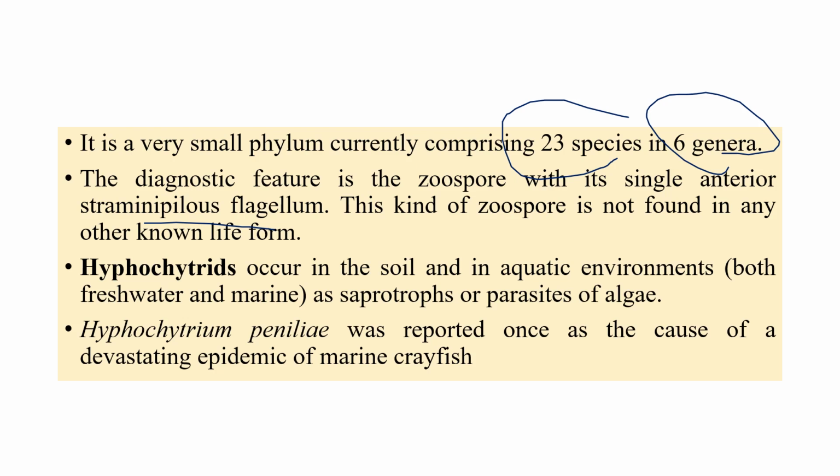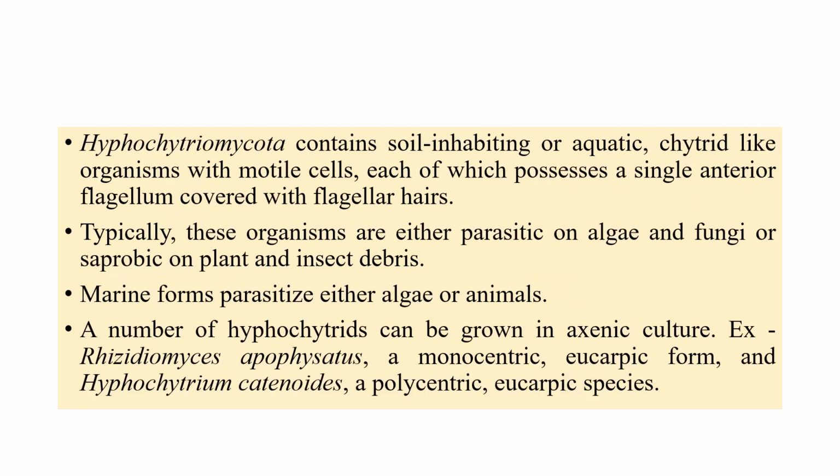Hyphochytrids generally occur in soil and in aquatic environments, especially freshwater and marine water. They act as saprophytes or sometimes parasites on algae. There is a fungus called Hyphochytrium penile, reported to be epidemic on marine crayfish. As I told you, they are soil-inhabiting, aquatic, chytrid-like organisms. So this Hyphochytriomycota also resembles Chytridiomycota, just a resemblance, nothing more.